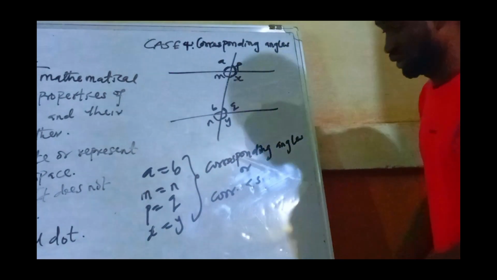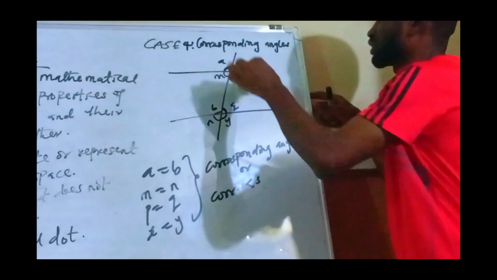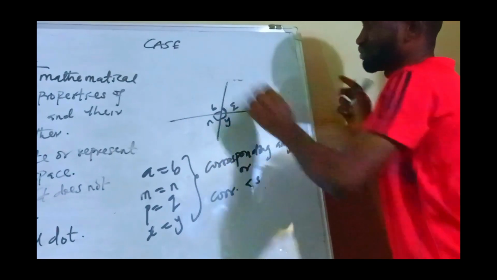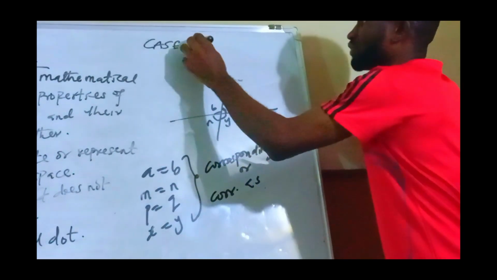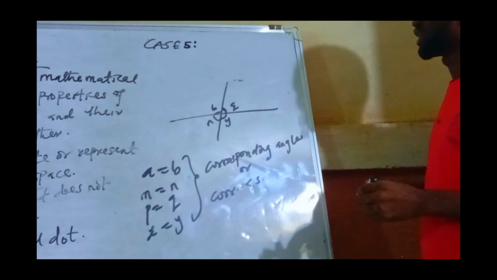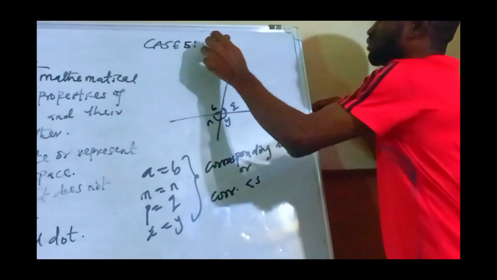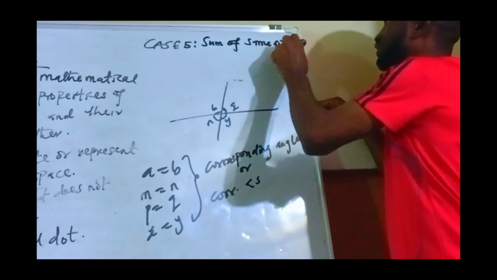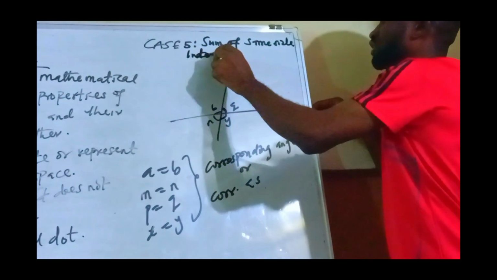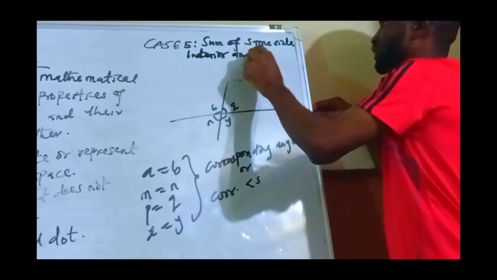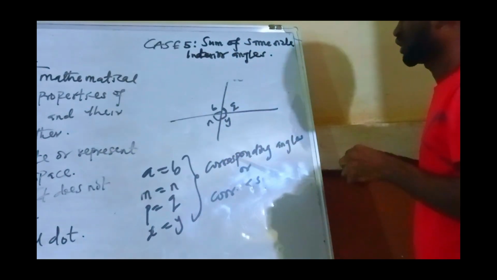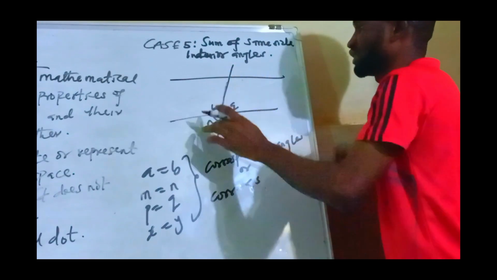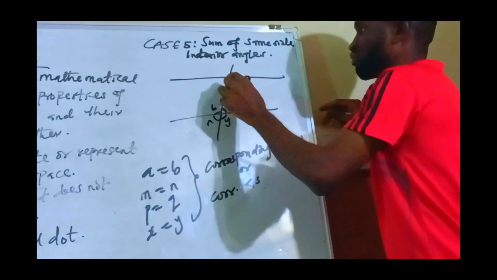Is there any question? Okay, since there is no question, we continue. Now the next case, which is case 5. So what is case 5? Case 5 is sum of same side interior angles. Sum of same side interior angles. Okay?